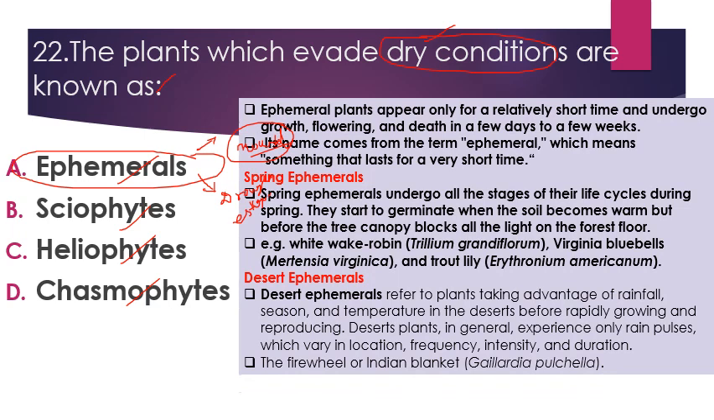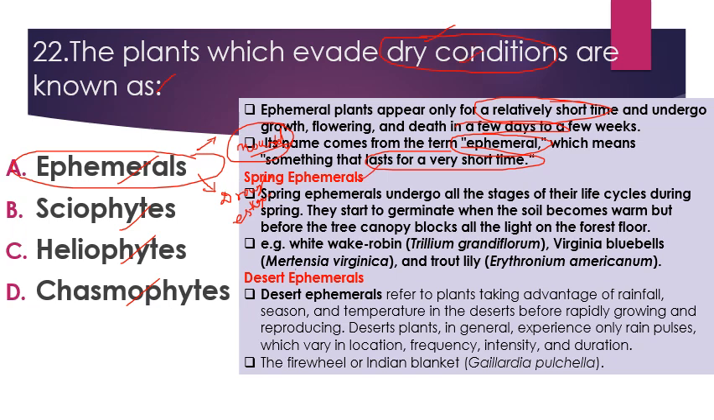So they complete their life cycle within a week or in one season before the upcoming of tough conditions or dry conditions, and they survive with the help of their tolerant parts like seeds or underground parts. So ephemeral plants appear only for a relatively short time, undergo growth, flowering and death in a few days to few weeks. Its name comes from the term ephemeral, which means something that lasts for a very short time. So we have different types of ephemerals. Here they have asked, the plants which evade dry conditions.